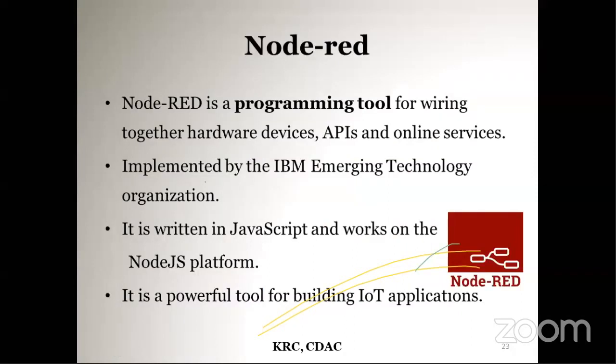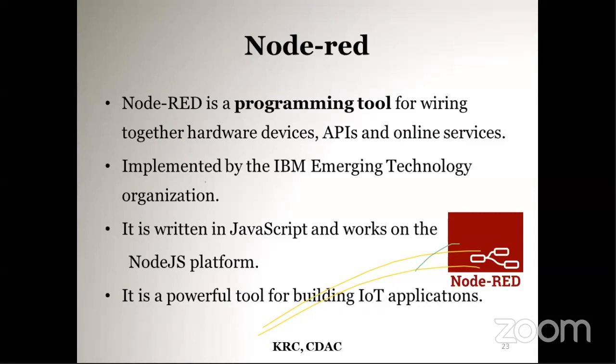So this IoT application, using the MQTT protocol, can be implemented. I am using a tool called Node-RED. Node-RED is a programming tool mainly used for this type of IoT application, though not only for IoT; you can use it for all purposes. It's a programming tool for wiring together hardware devices, APIs, and online services.